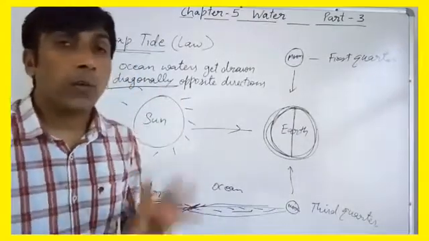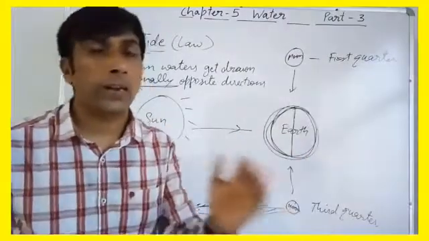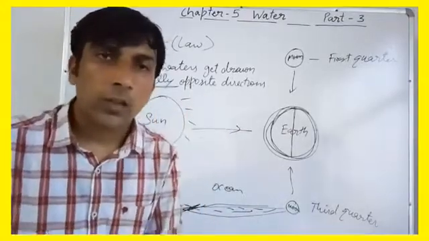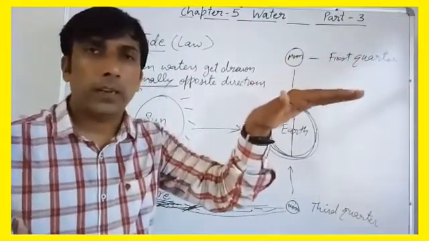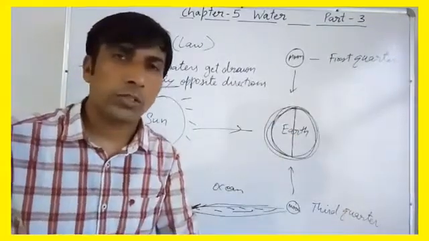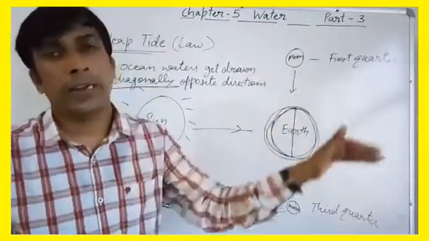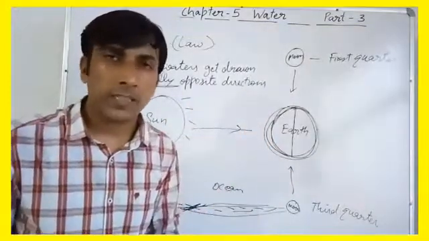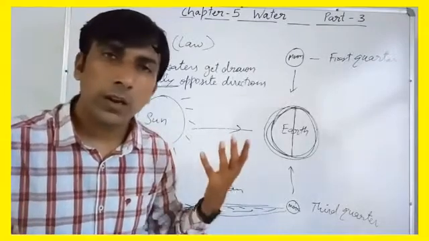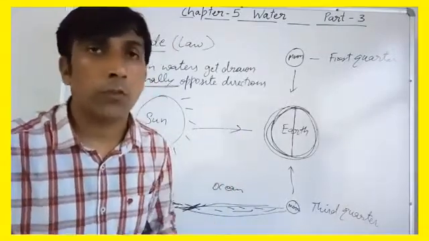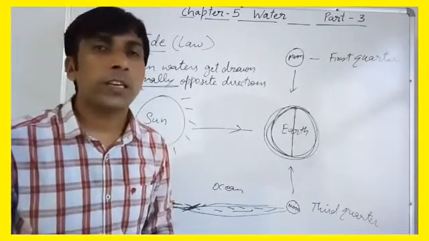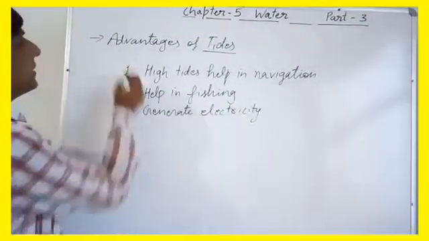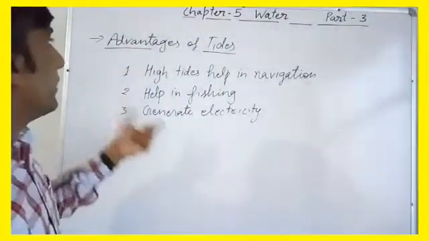So dear students, we have understood till now high tides and low tides. There are two kinds of tides, meaning within 24 hours once water comes up, right, and once water goes down. So this is low tide and high tide. So we have understood that tides are only due to the gravitational forces of moon and sun. Now we'll study the advantages of tides. Now what are the advantages of tides? These are the advantages of tides.